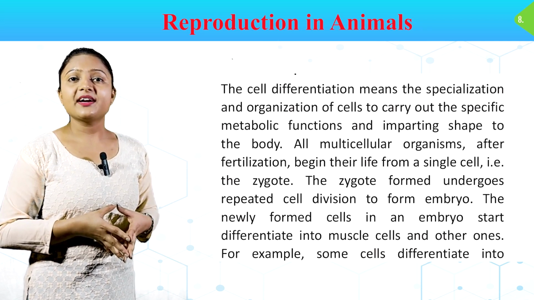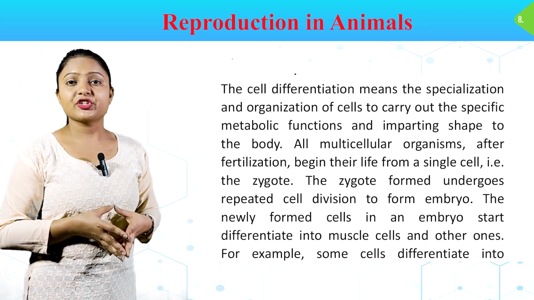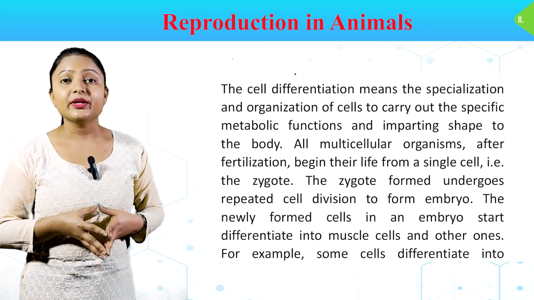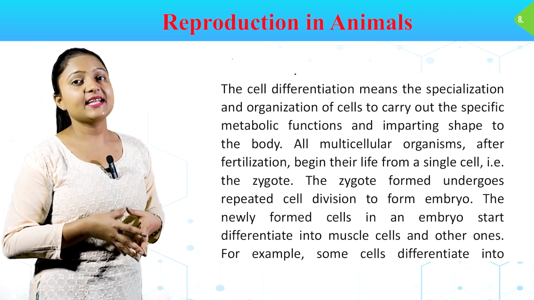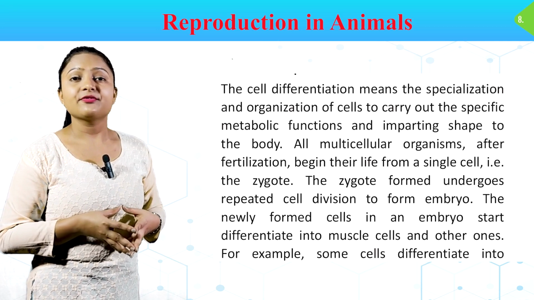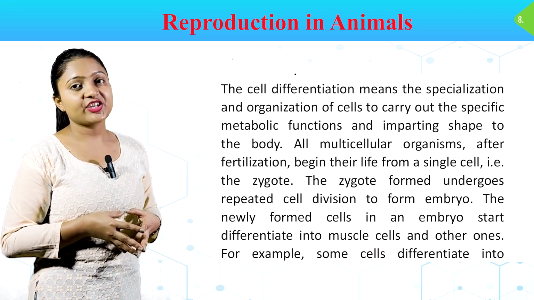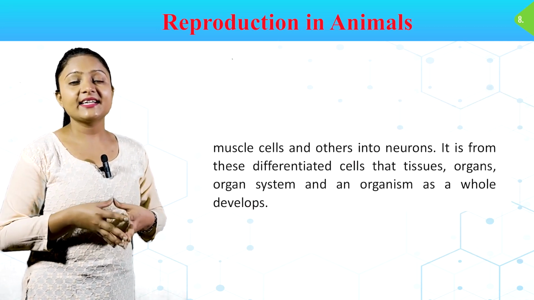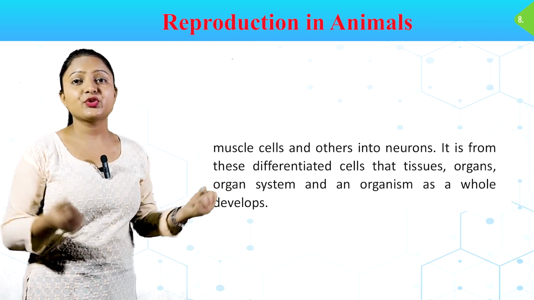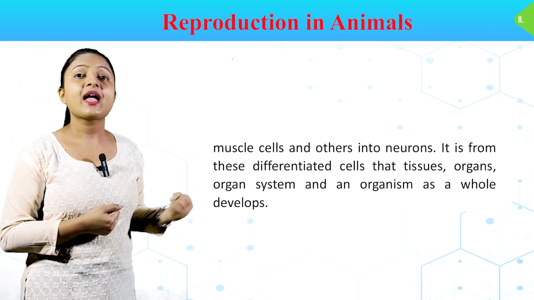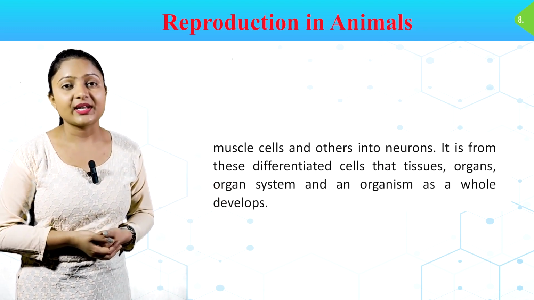The zygote formed undergoes repeated cell division to form embryo. The newly formed cells in an embryo start to differentiate into muscle cells and other ones. For example, some cells differentiate into muscle cells and others into neurons. It is from these differentiated cells that tissues, organs, organ systems and an organism as a whole develops.